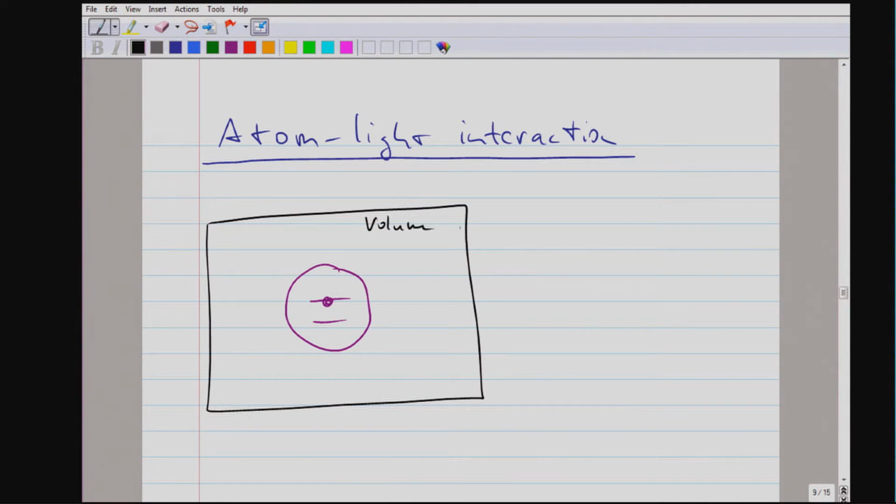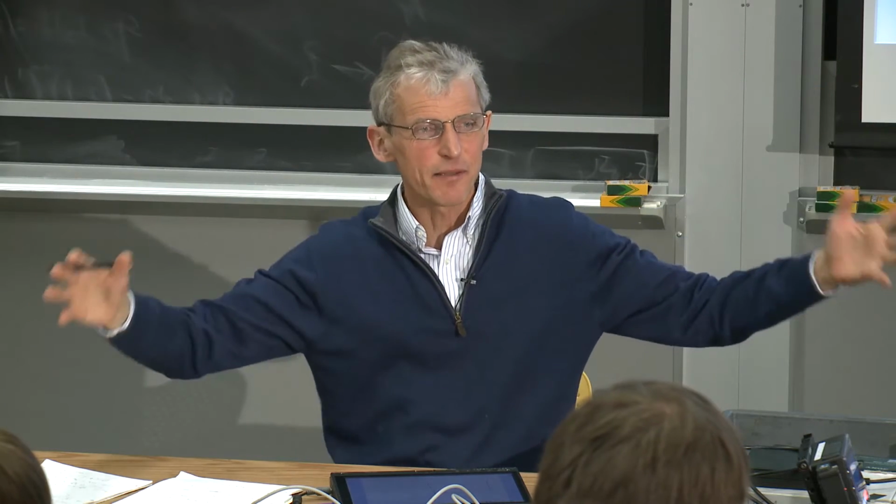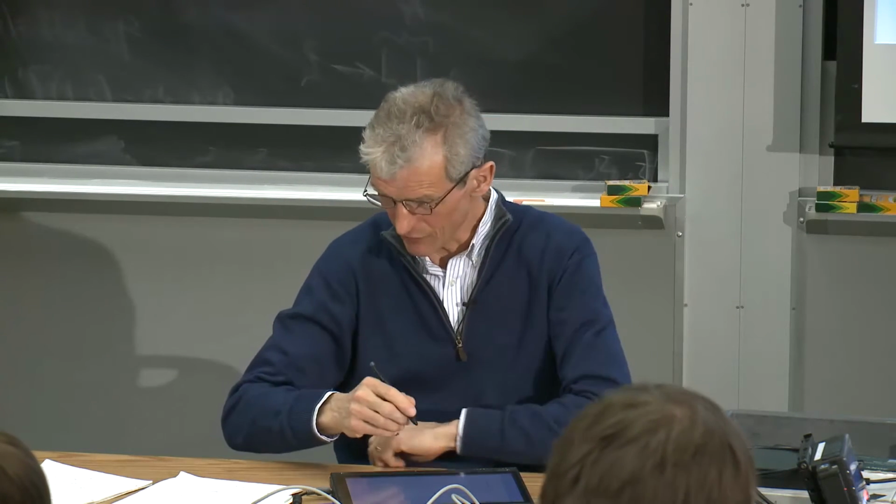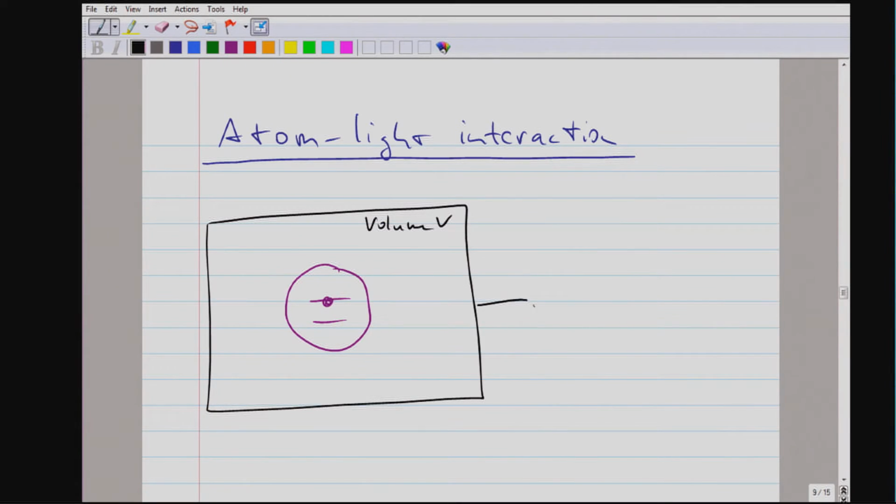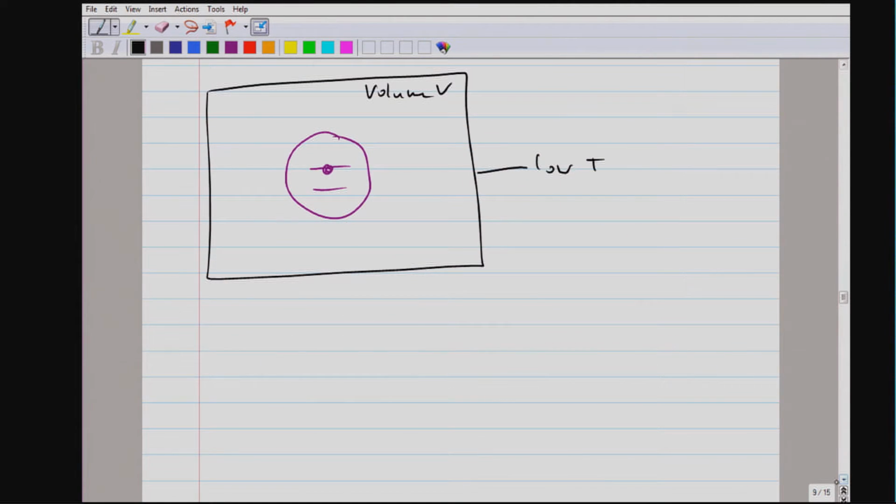So we have a volume V of vacuum. What is important now is that the walls of the imaginary boundary, or what defines our vacuum, is at low temperature. And low temperature means that the atom will irreversibly decay into the ground state with a lifetime tau.